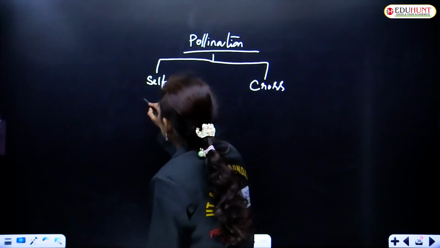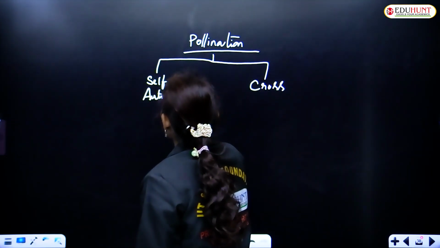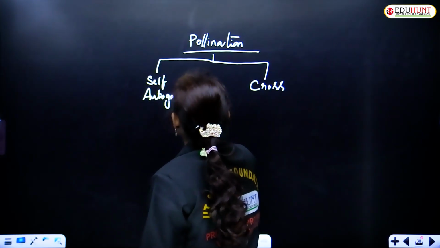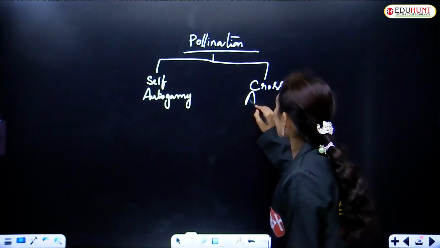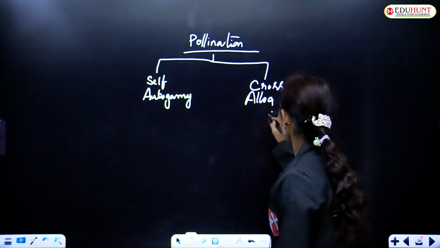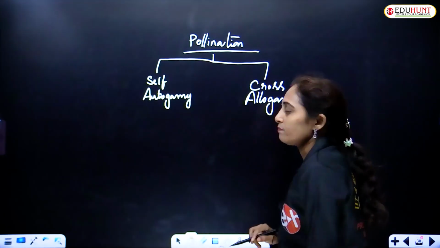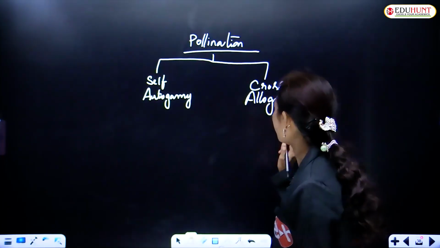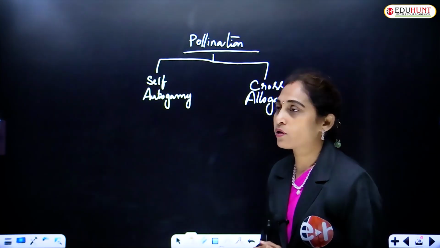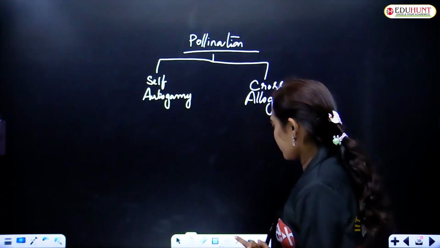And self-pollination is called autogamy. And cross-pollination is called allogamy. Self-pollination is called autogamy and the cross-pollination is called allogamy. Self-pollination is nothing but